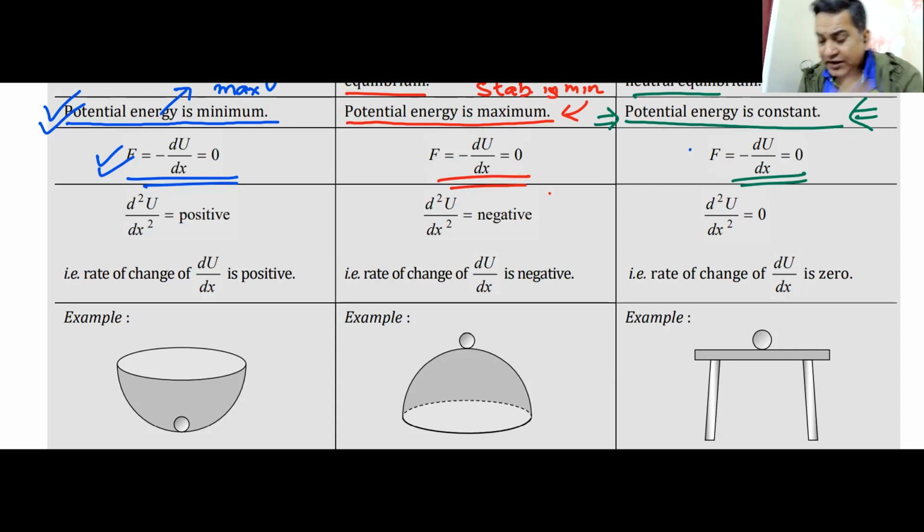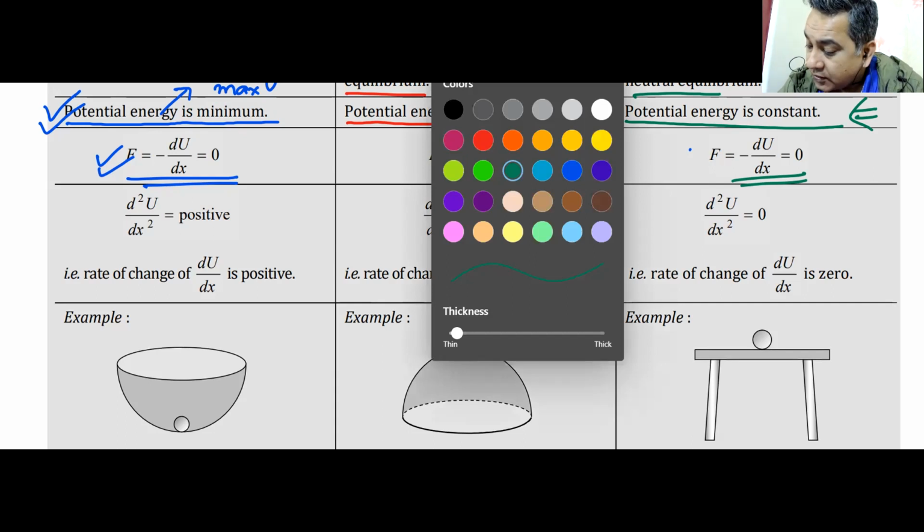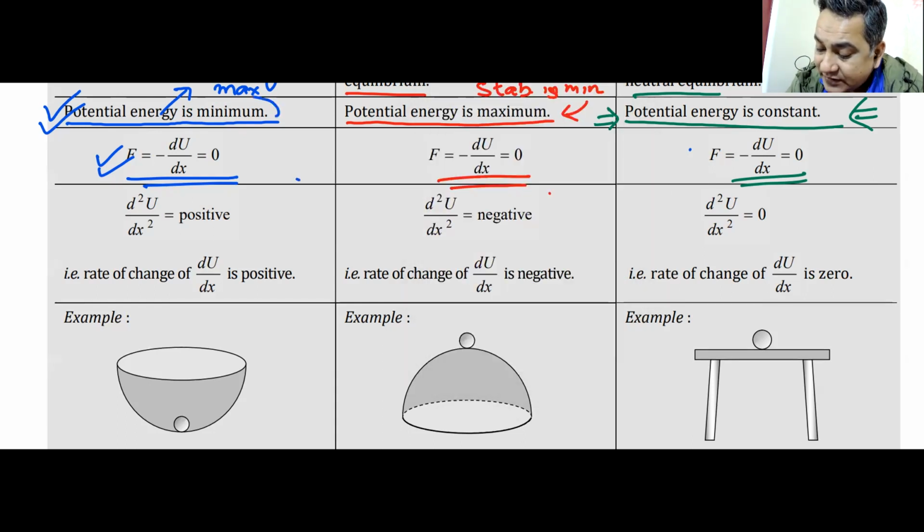So, as you can see here, the important point is potential energy is minimum. Maxima and minima, what you can see here is potential energy is minimum. Now, to have minimum potential energy, two things must be satisfied.